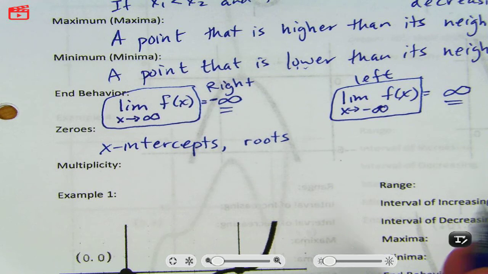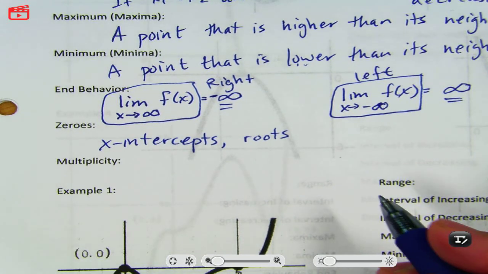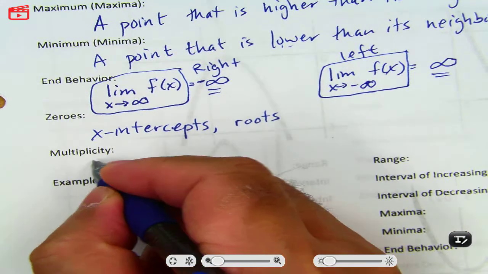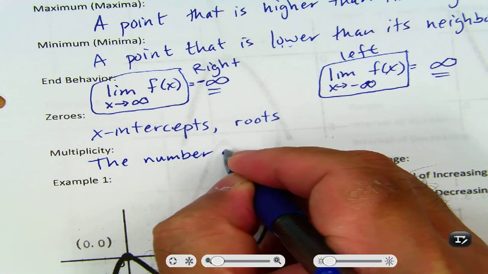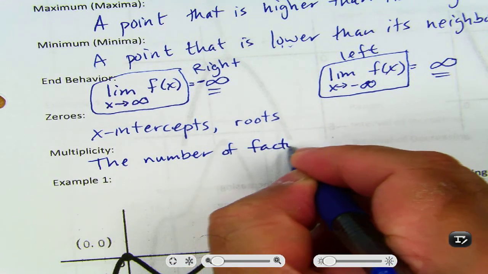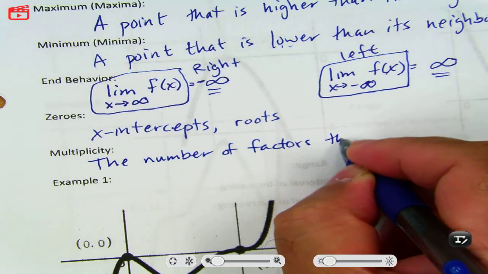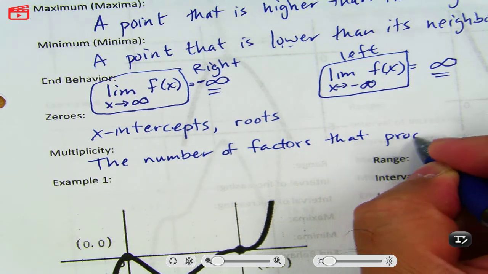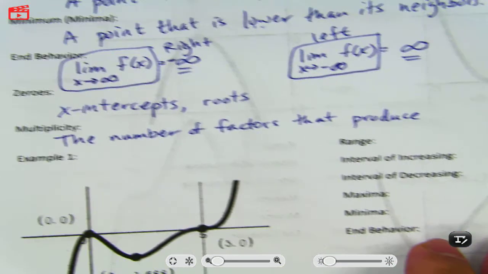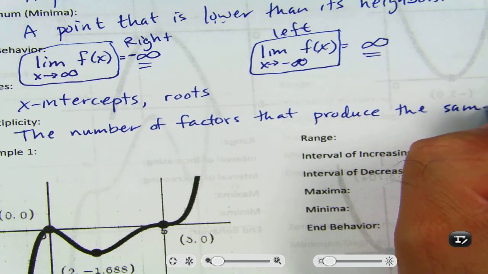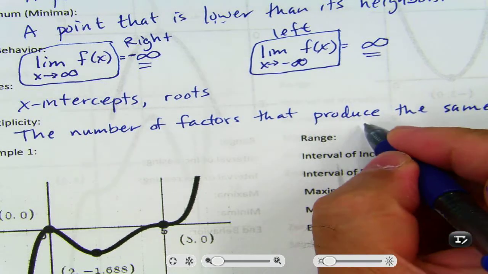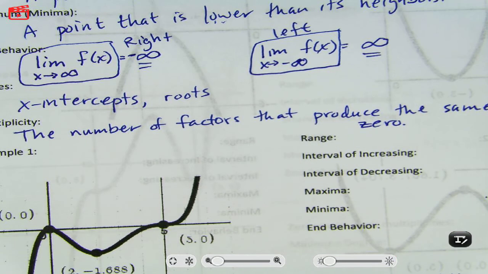So the definition I'm going to give you is: the number of factors that produce the same zero.